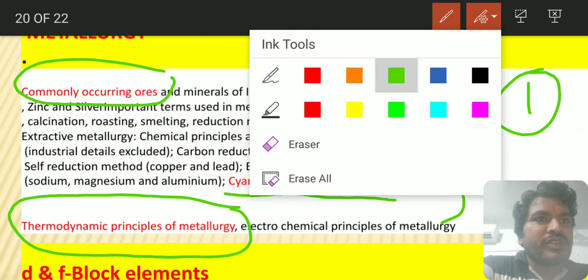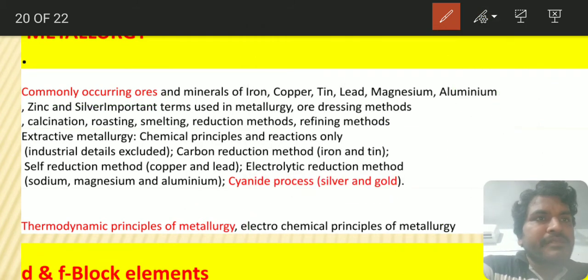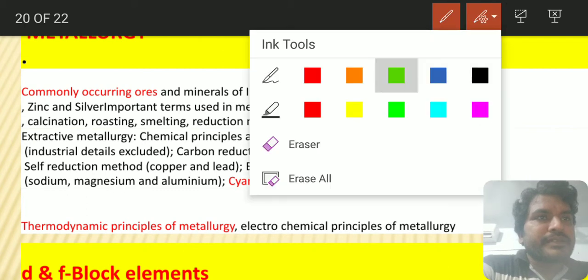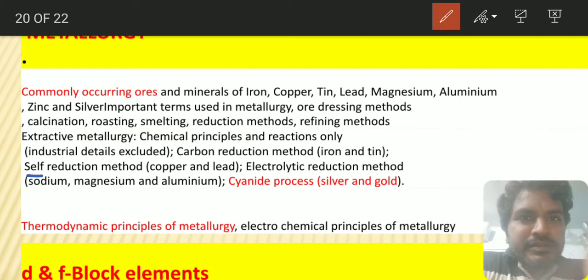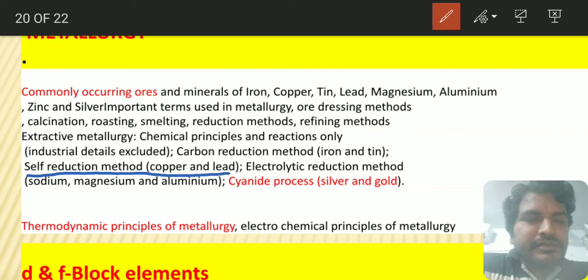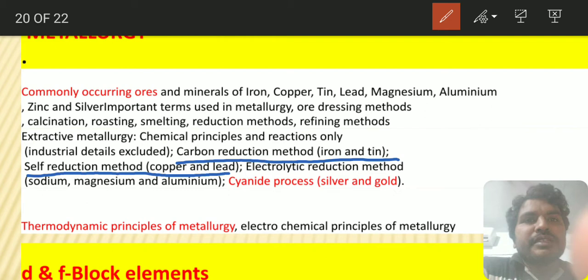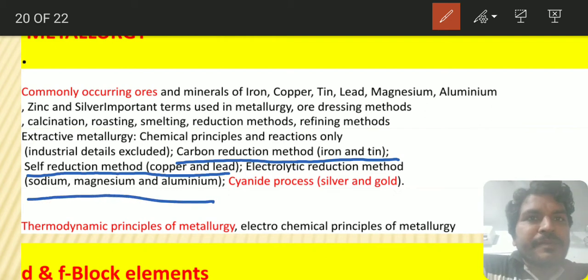Let me tell you the important topics in this case that you have to prepare. Be careful with the carbon reduction method. Extraction of iron principles are present. Be careful with the dressing methods.